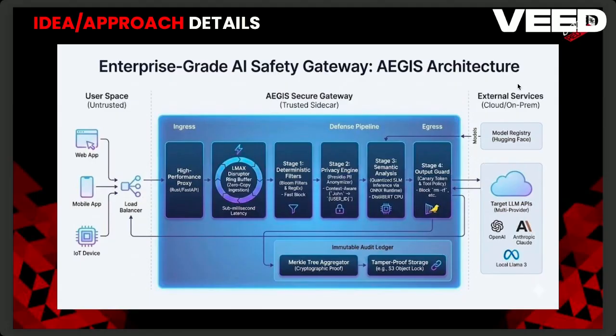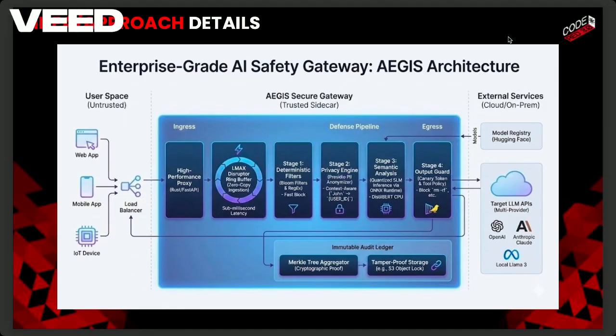As I already said, in stage one 80% of the task is done, but at stage three the indirect and complicated prompt instructions will be caught.